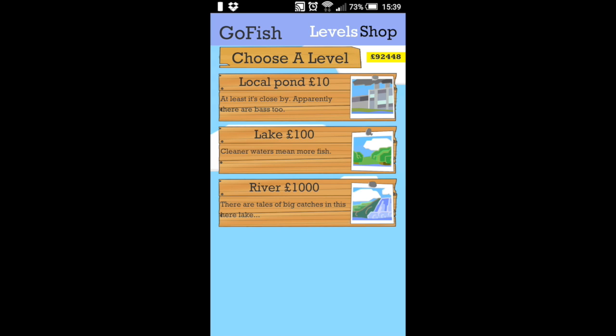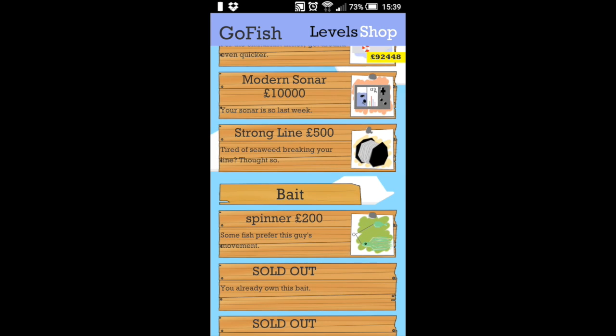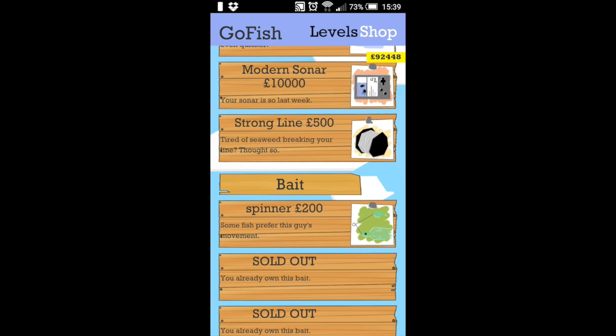And that is Go Fish. There's plenty to do here. Upgrading your boat increases your speed. You can upgrade to a sonar, which will again show fish even further, and it'll also show fish more accurately.